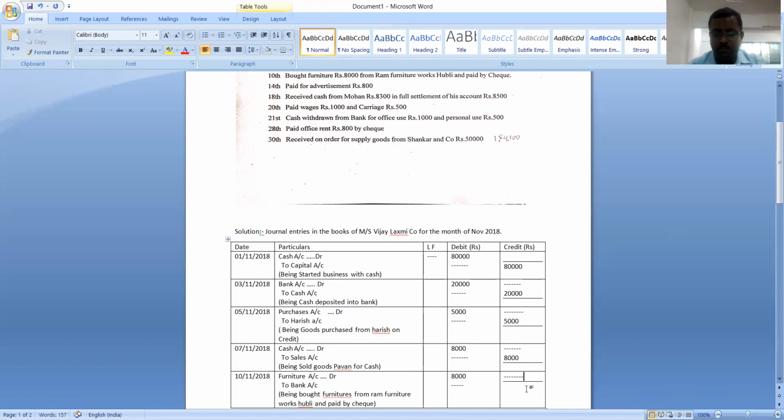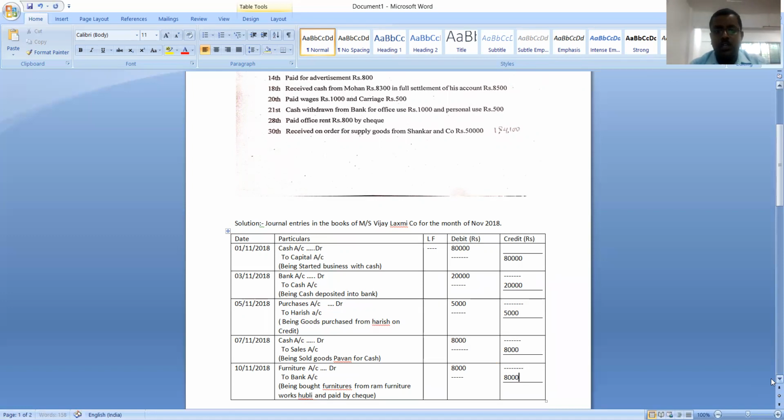And in the credit column, we should write the amount parallel to the name of the account that is credited, and the debit column will be nil. This is the procedure we need to follow at the time of recording transactions in the book of journal.